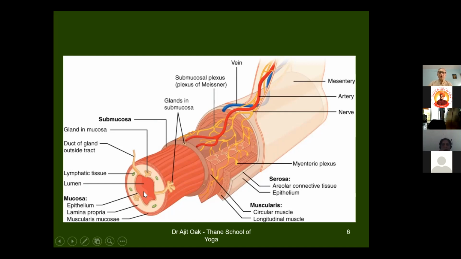And then there is a hollow structure called as lumen inside that. As you can see lumen here, and you can see those glands. This is a peculiarity of the digestive system, that there are glands located in different parts of the system which supply some kind of chemicals inside this digestive tract.